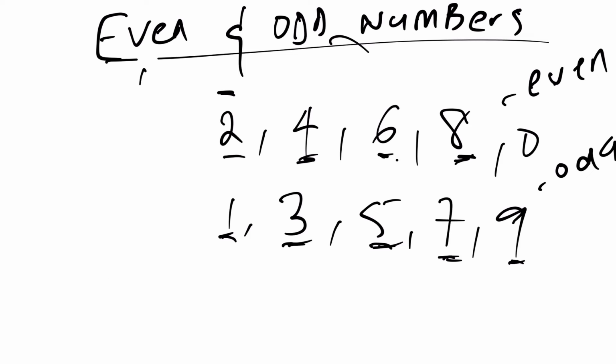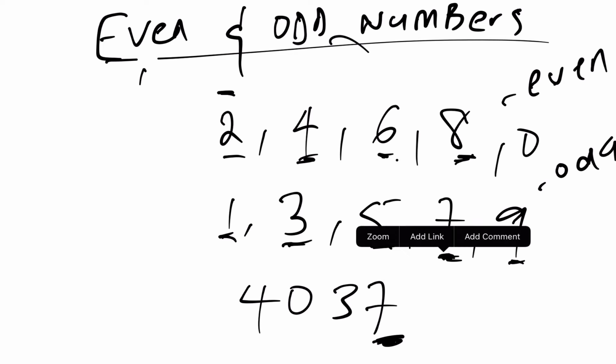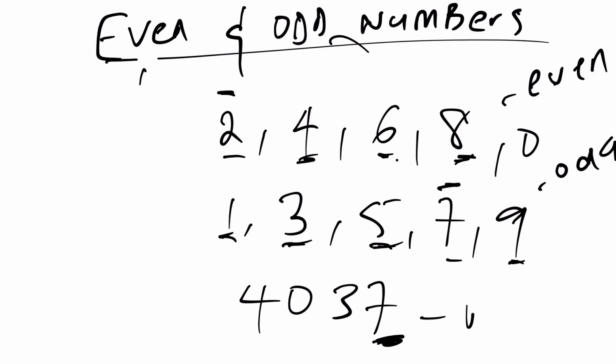I'll make another example. 4037. Again, by inspection, this is just an odd number because it ends with 7 here, and the 7 is odd number, as you can see here. So this is an odd number.